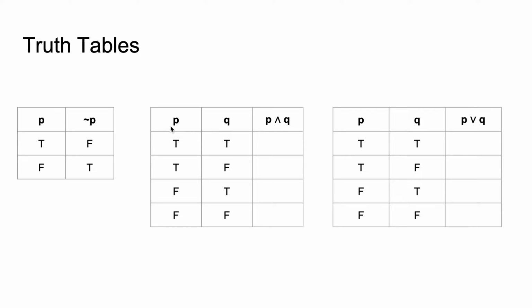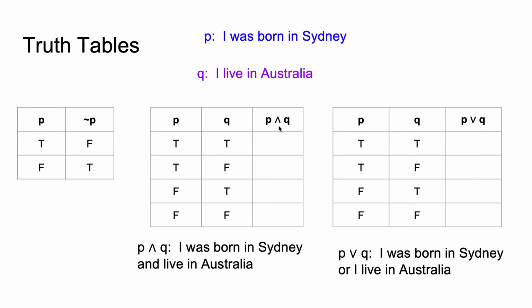So if you have P is true and Q is true, what is P and Q? Is it true or false? Well, let's use the example to help us make sense of this a bit more. Okay, so if it's true that I was born in Sydney, and if it's true that I live in Australia, then I was born in Sydney and I live in Australia will be true.